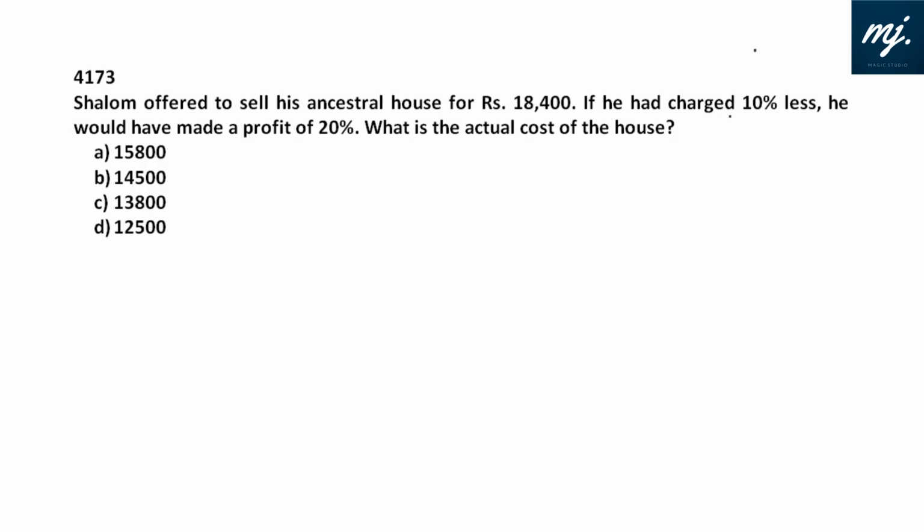Okay, again a question related to percentages and profit and loss. Shalom offered to sell his ancestral house for rupees 18,400. This is the selling price which is there in his mind. If he had charged 10% less, that means if he had charged 1840 less,